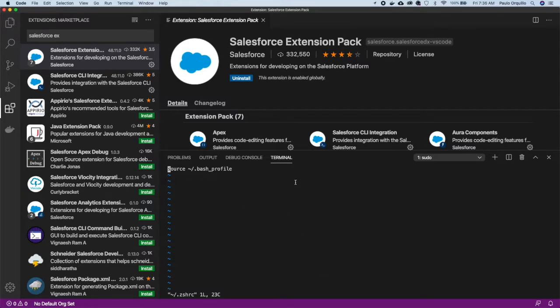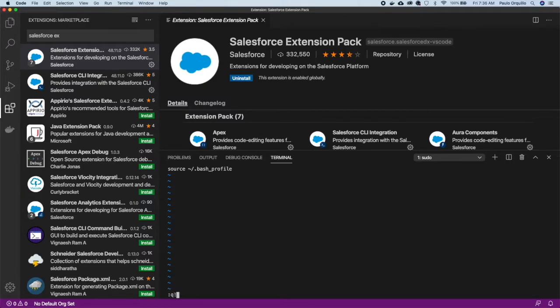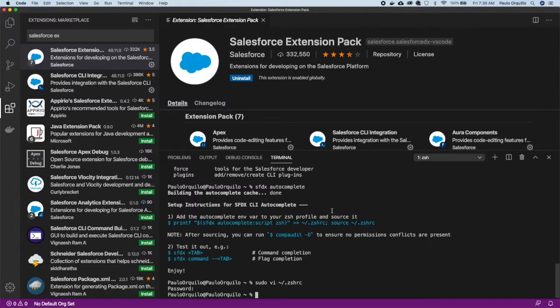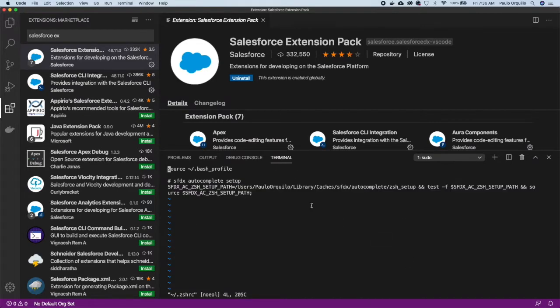There's nothing in there. I'm just gonna run that script, sfdx autocomplete zsh, and when I open my zsh file back, it's gonna create those global properties there, which is targeting the autocomplete setup on the sfdx library.